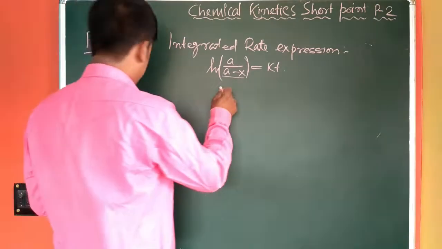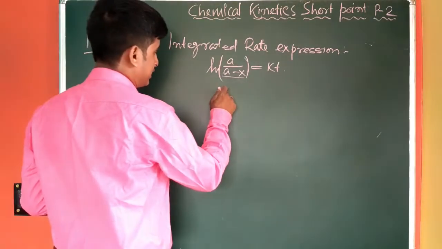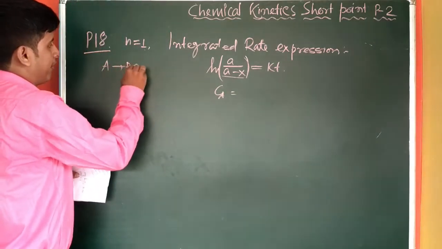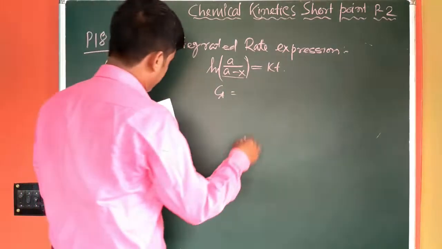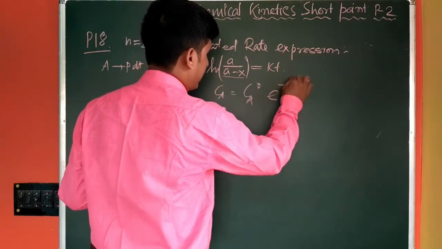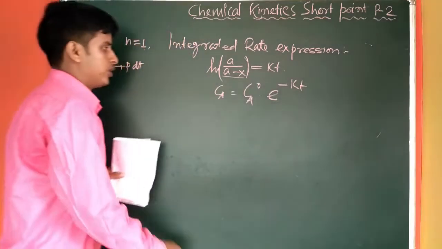So you can rewrite this equation as, if we consider A going to product as a first order reaction, then you can write this like CA equal to CA0 e to the power minus kt.